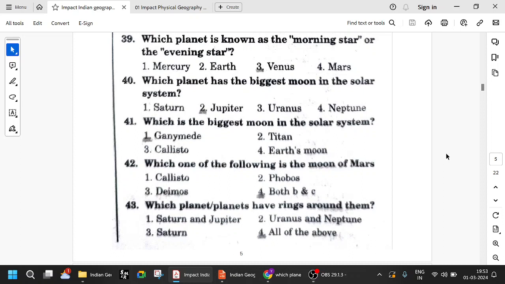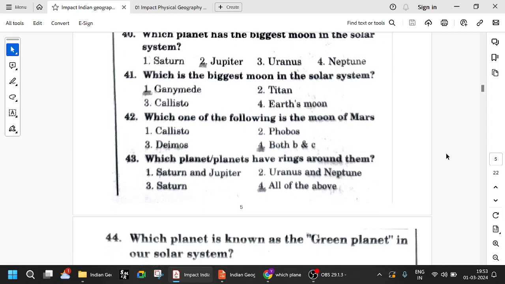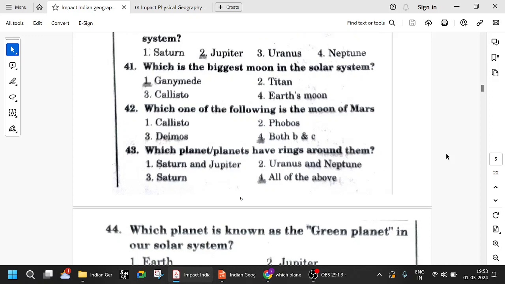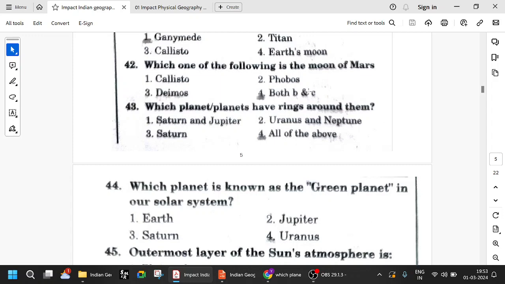Jupiter's moons are Europa, Galileo, Callisto, Io. Okay, those are the prominent ones. And for Saturn, we've seen Titan, Rhea, and Enceladus. Which is the biggest moon in the solar system? It is Ganymede. Europa, Io, Callisto, and Ganymede are moons of Jupiter, and Ganymede is the biggest moon. For Mars, I already told you, Phobos and Deimos. Callisto is a moon of Jupiter. Phobos and Deimos are the moons of Mars.